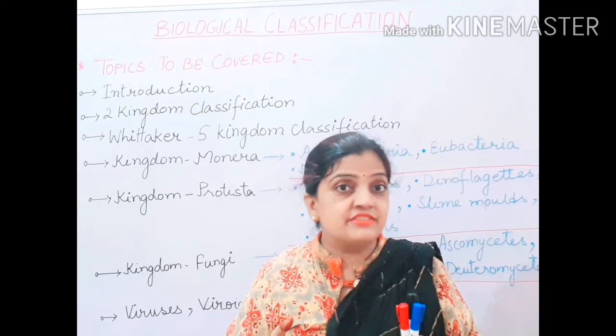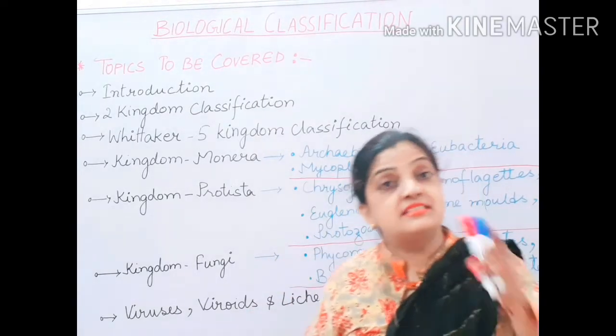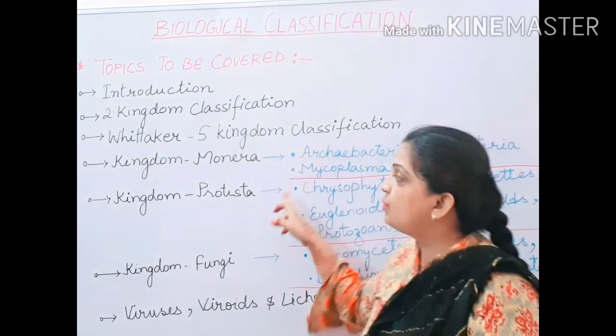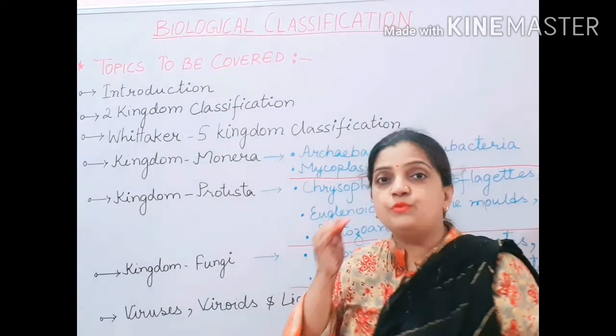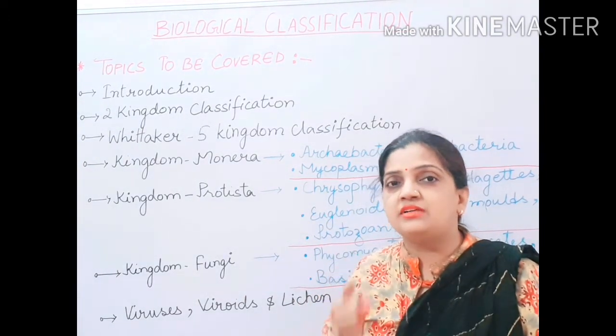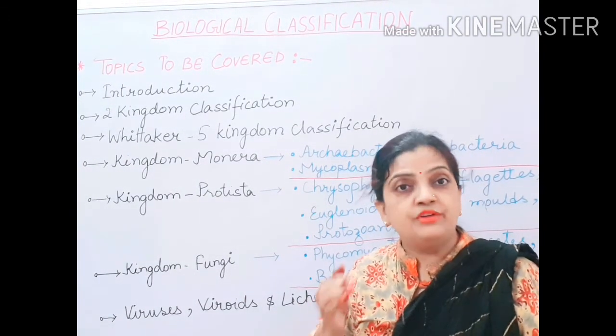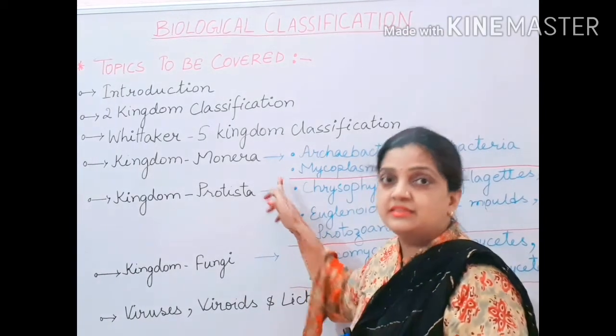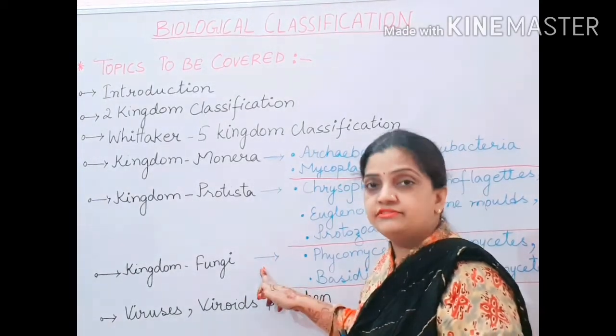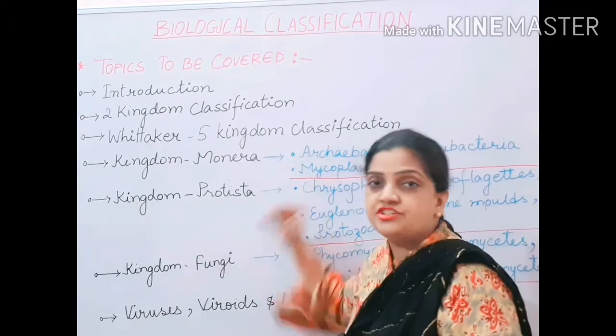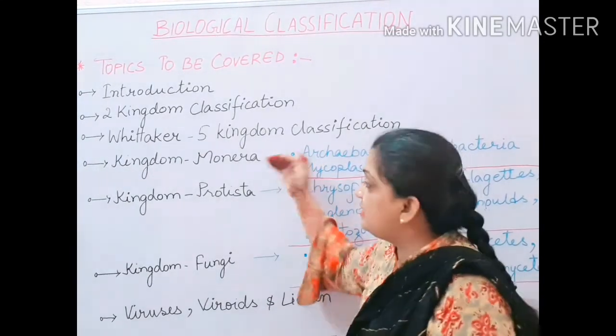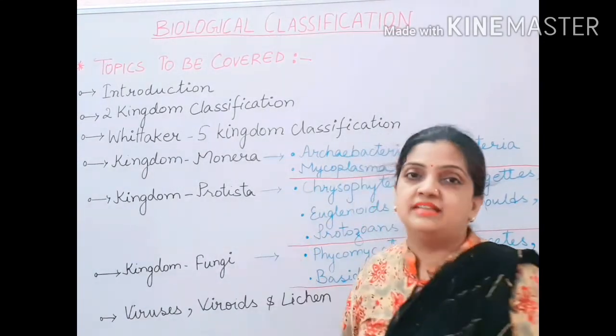The same classification we are going to study over here, that is, what are the similarities and dissimilarities on which kingdom Monera, kingdom Protista and kingdom Fungi have been differentiated, or we can say compared among themselves.